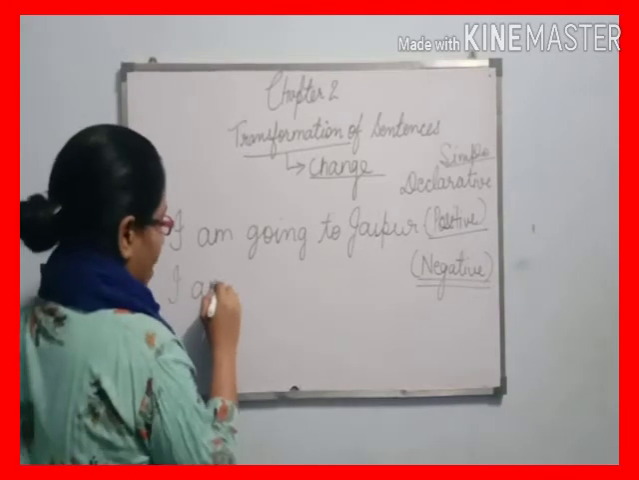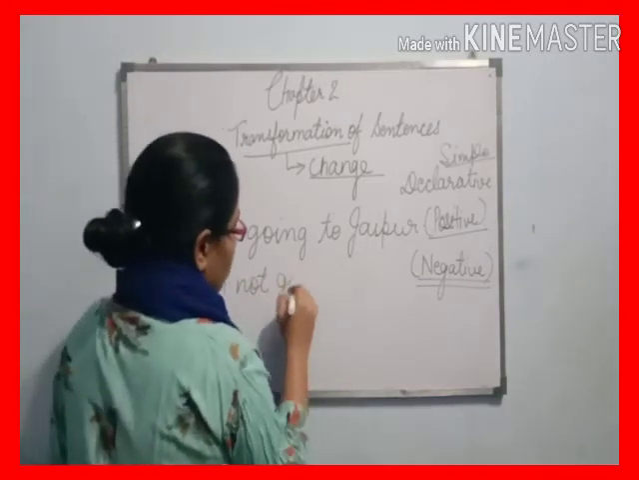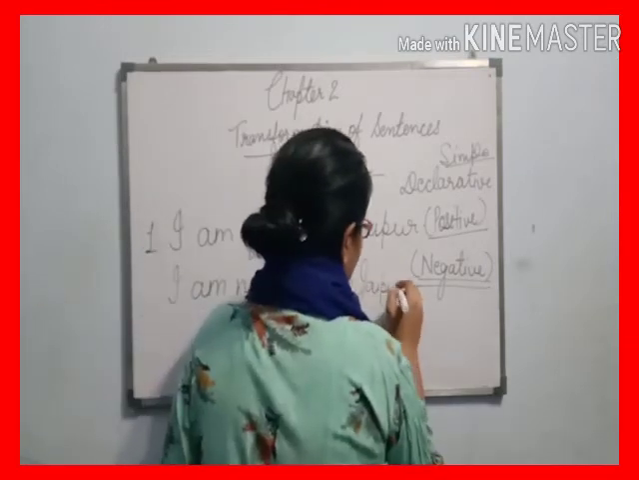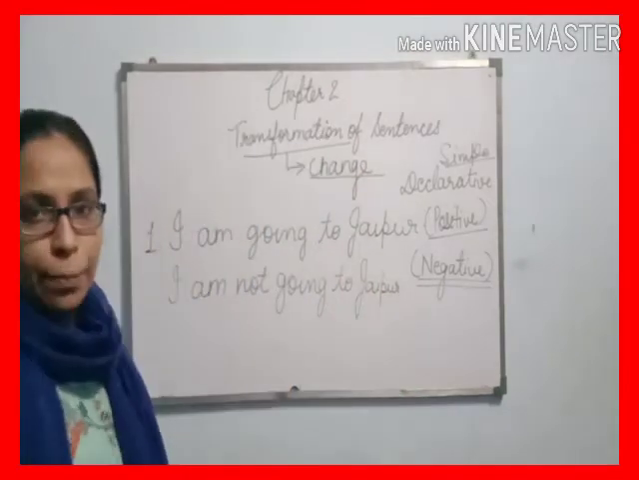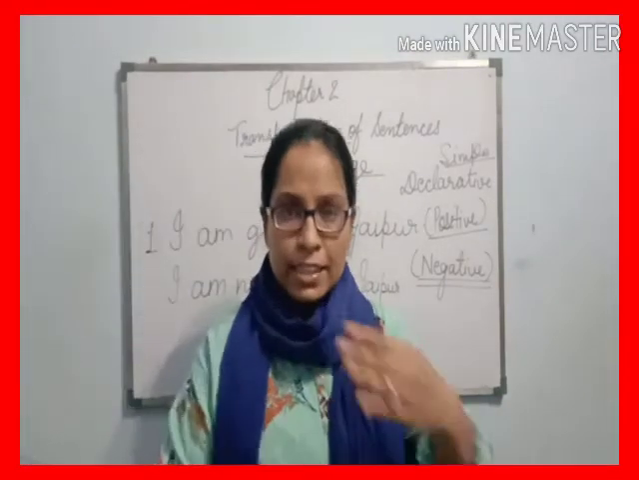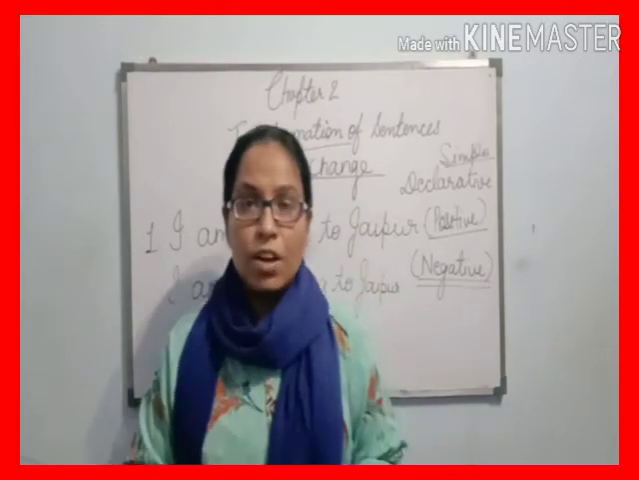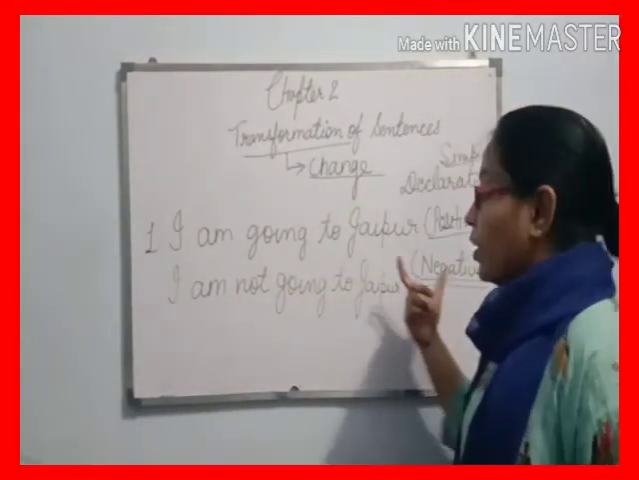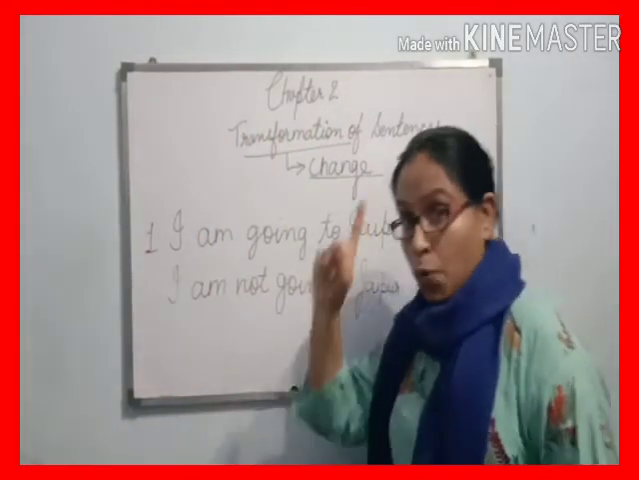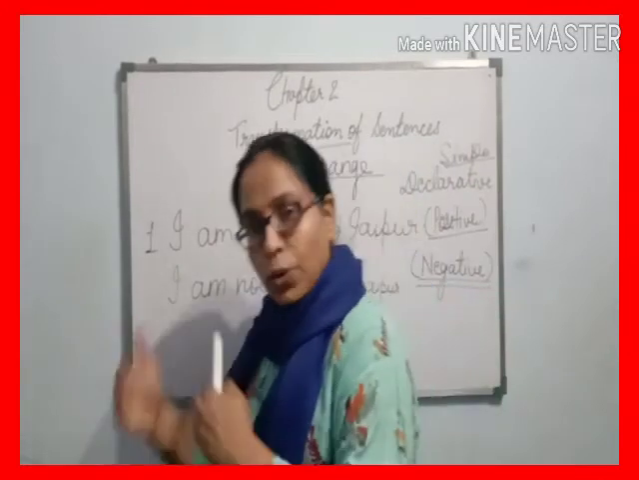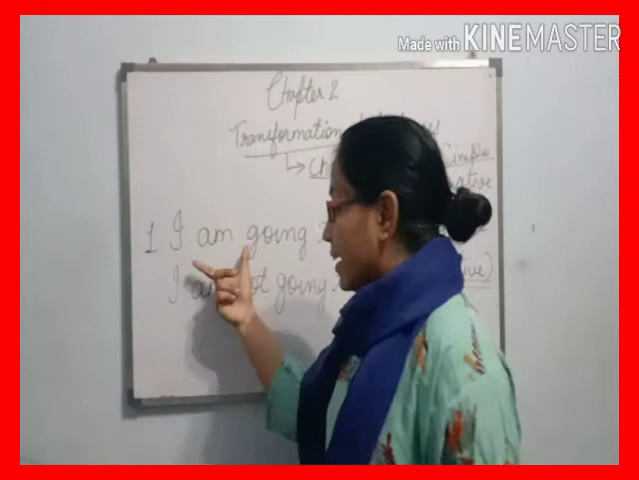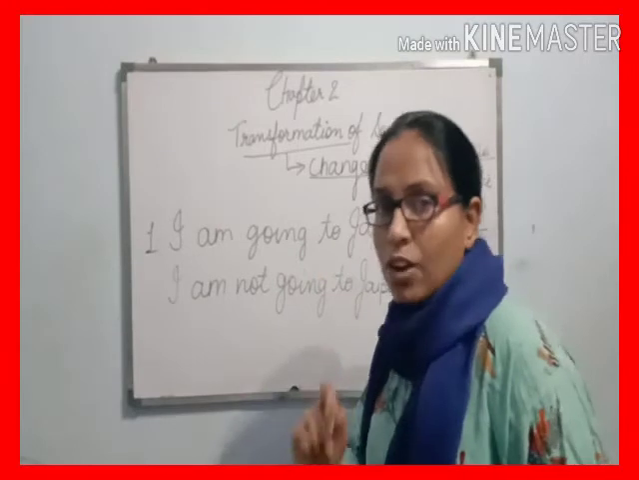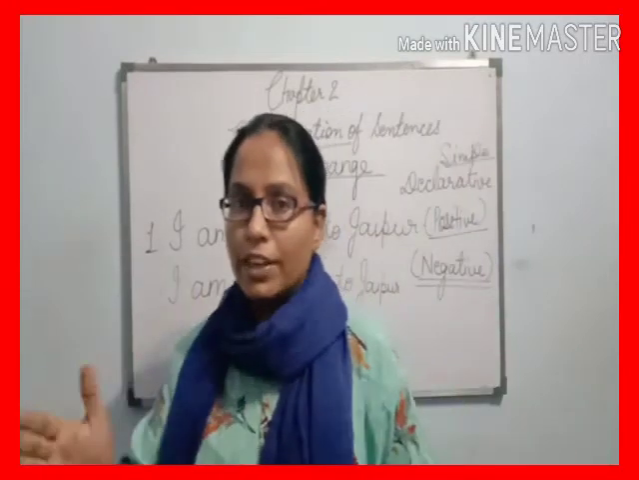I am not going to Jaipur. So whenever you change a sentence from positive into negative, the very first thing you have to identify in the sentence is where the auxiliary verb is. Number one thing, when you change positive into negative, the first thing you identify in the sentence is where the auxiliary verb is. It is a simple way to change positive into negative.